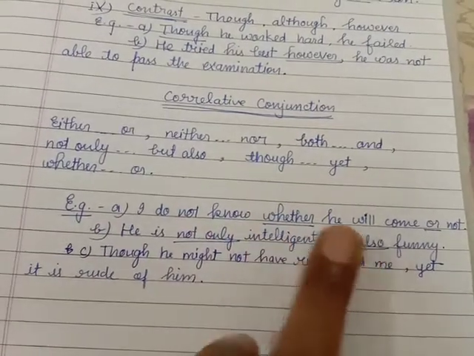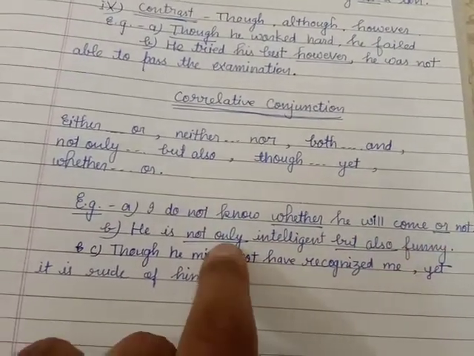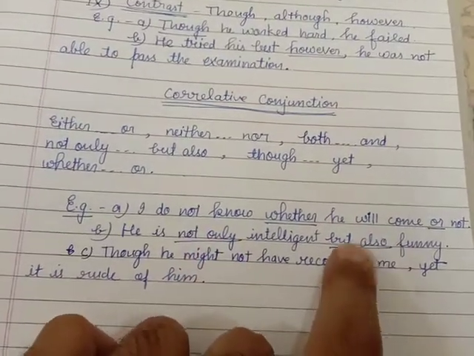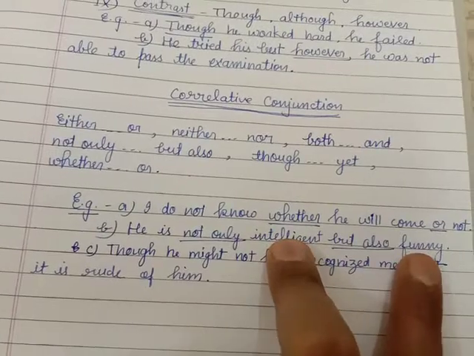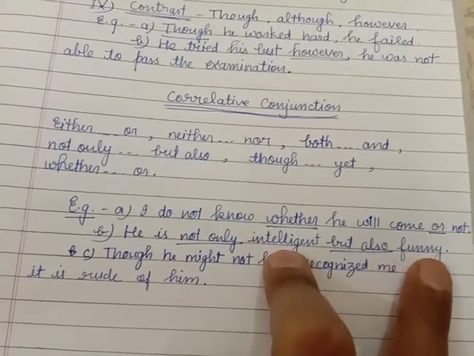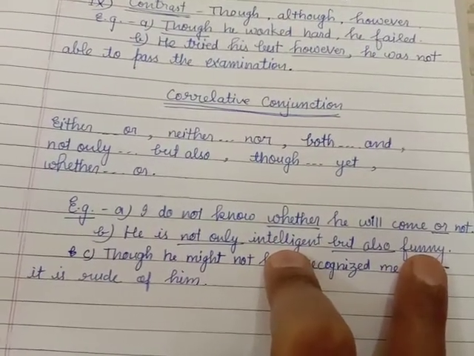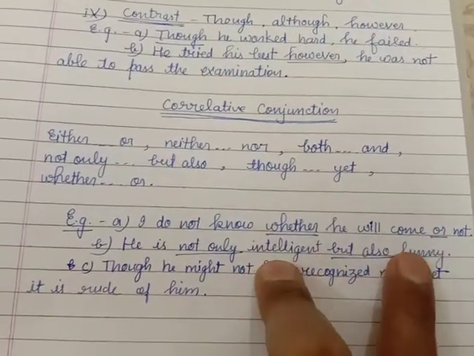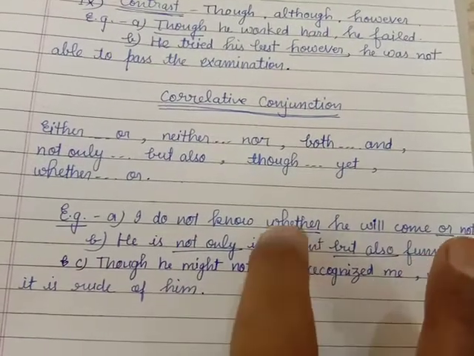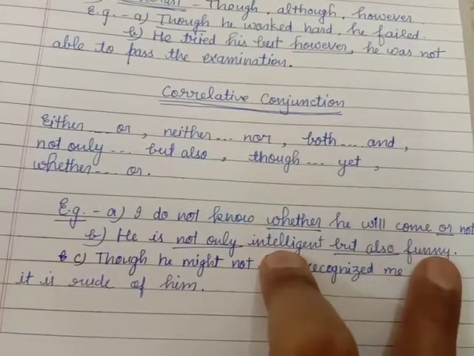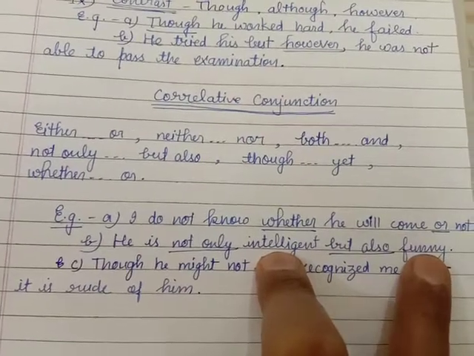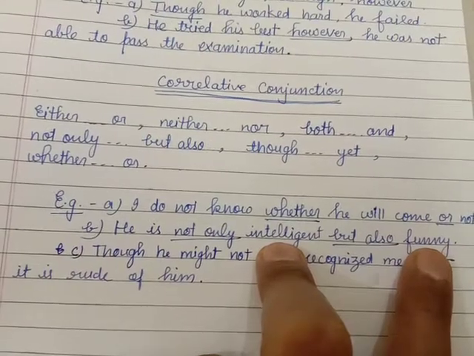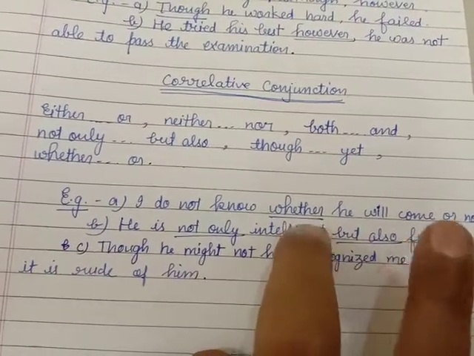Remember one thing: when you use not only but also, you will use the same parts of speech. Here adjectives are used, and if you are using a verb, then both should be verbs. One verb and one adjective will never be correct. So always use the same parts of speech in both places.